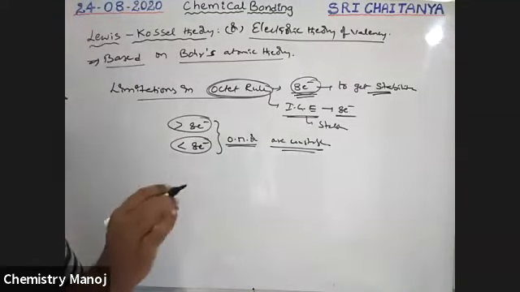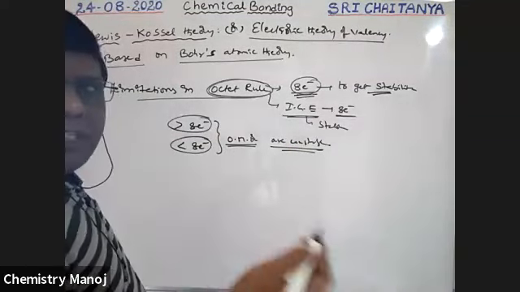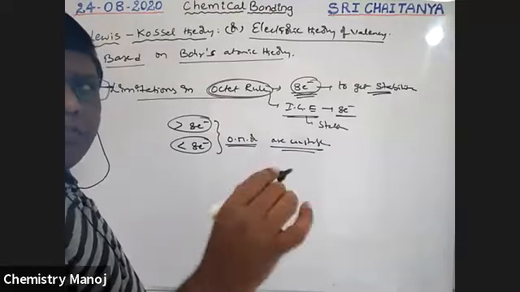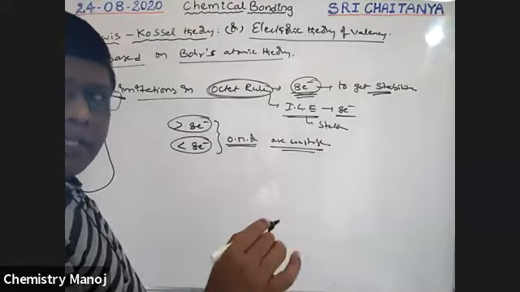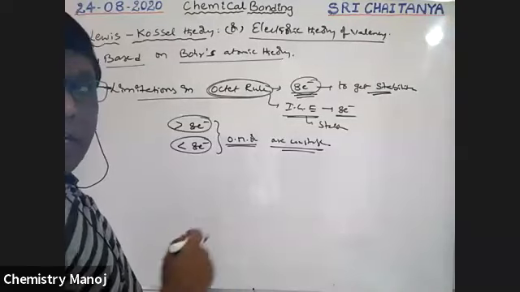This is the octet rule. But some elements, during the formation of compounds, do not follow this octet rule. That means they violate the octet rule.